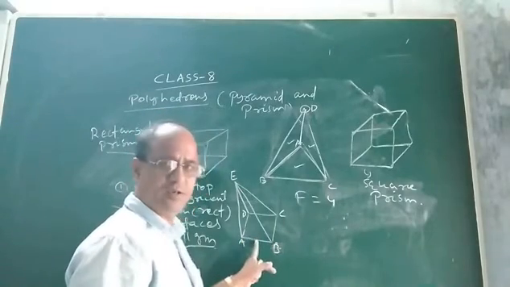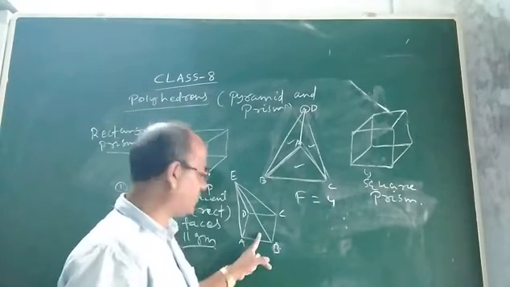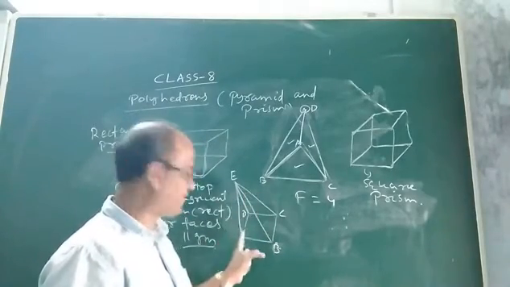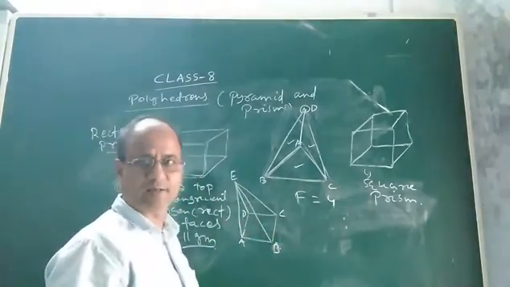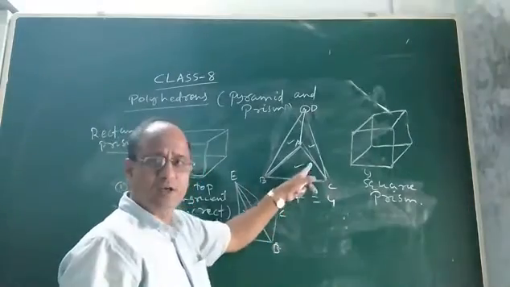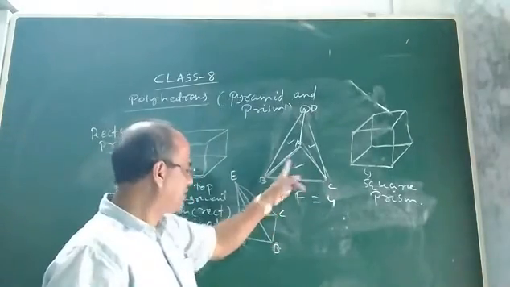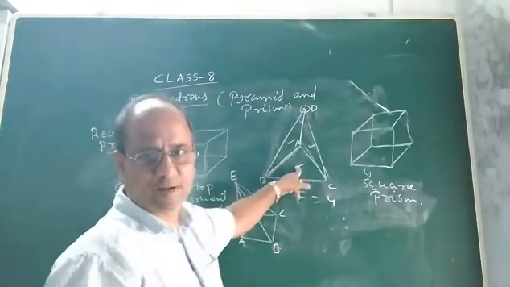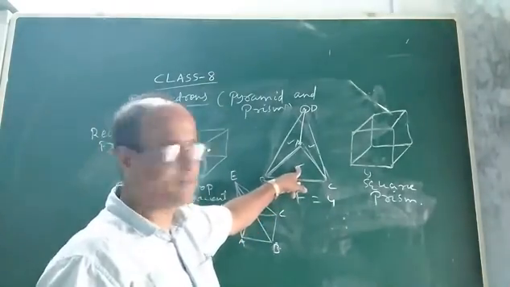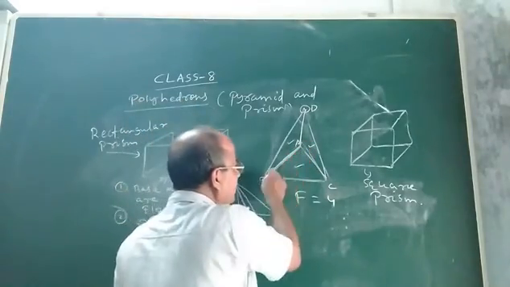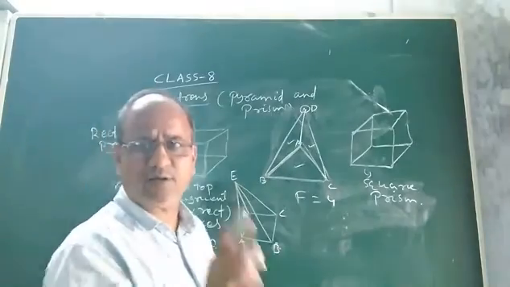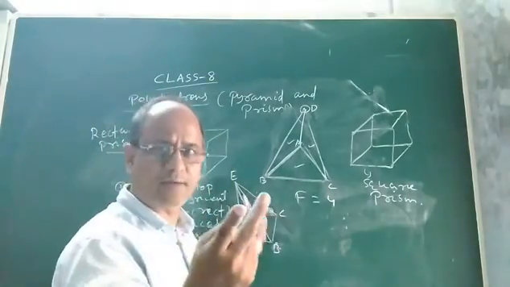Here, in this polyhedron, what is the base? The base is a square. And what about the lateral faces or other faces? They are made up of only triangles. So this type of polyhedron is known as a pyramid. Now what is a pyramid? How do we know which one is a pyramid? A polyhedron is said to be a pyramid under certain conditions. There are two conditions, like a prism.